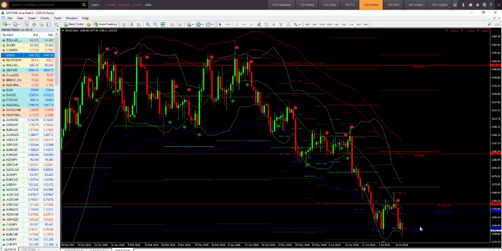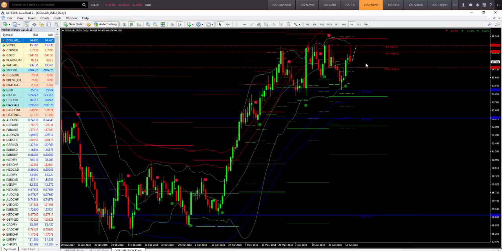So that's what we want to look out for with the US dollar inverse correlation as well, whether this is going to pick up more momentum to the downside and give a little bit more support.